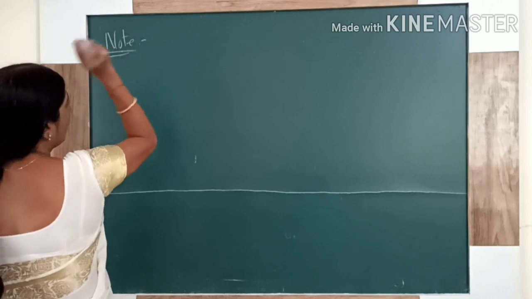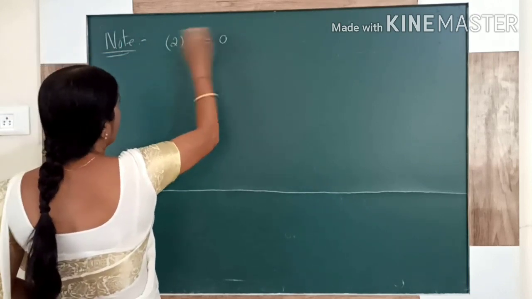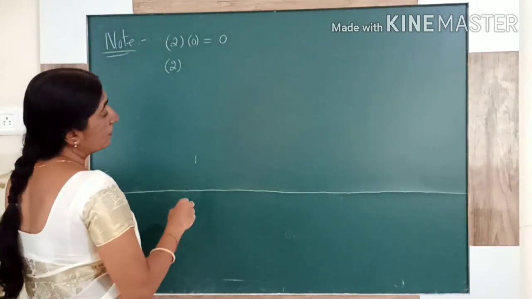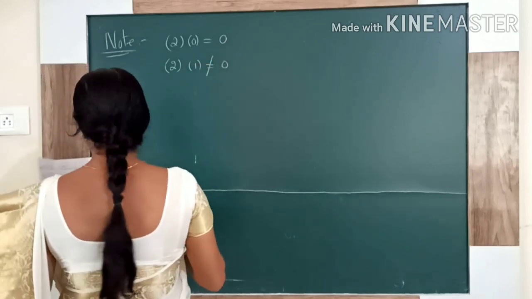Normally when you multiply two numbers, if it is 2 into 0, your answer will be 0. If you multiply any numbers other than 0, you are not getting 0.